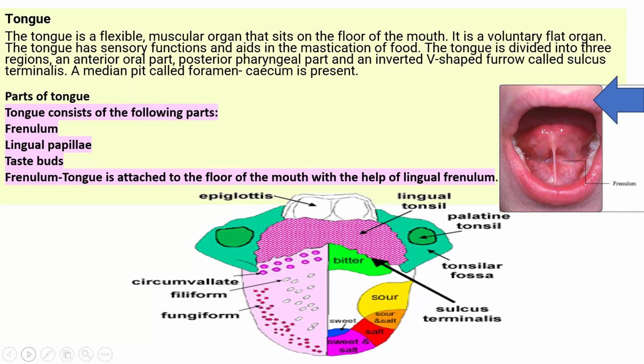The tongue is divided into three regions: the anterior oral part, the posterior pharyngeal part, and an inverted V-shaped furrow called the sulcus terminalis. A median pit called the foramen cecum is present. The tongue consists of the following parts: frenulum, lingual papillae, and taste buds.